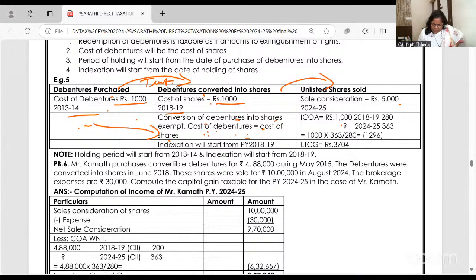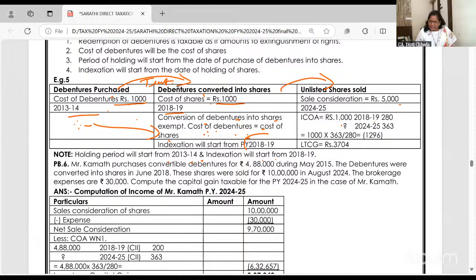But indexation will start from 18-19. Ma'am, why? The holding period is starting from 13-14, then why indexation from 18-19? Because what is sold? Shares. And shares are born only in 18-19. So even though you will take the holding period of the shares as the holding period of debentures from 13-14, and the cost also from there, indexation will start from 18-19.